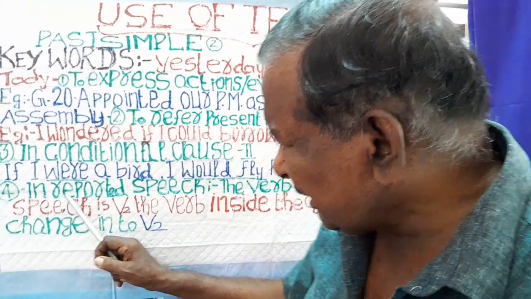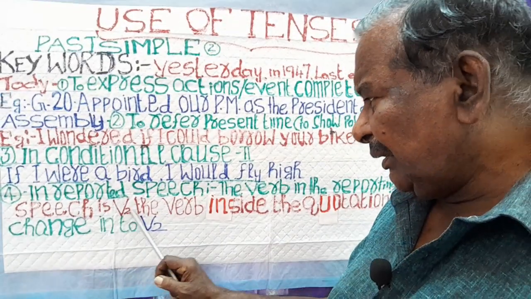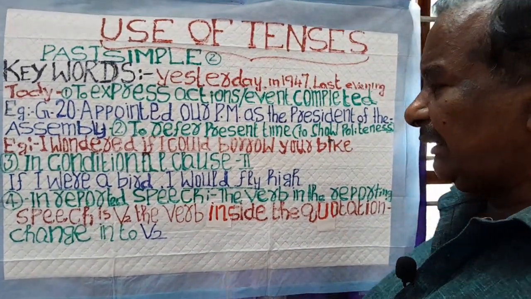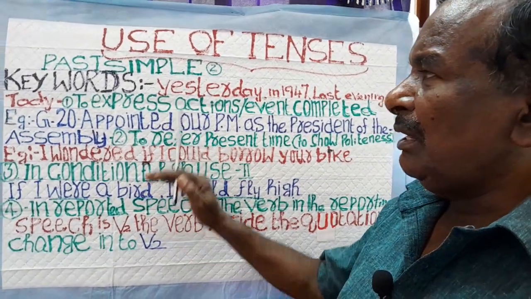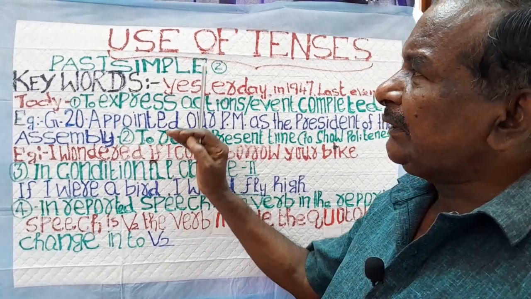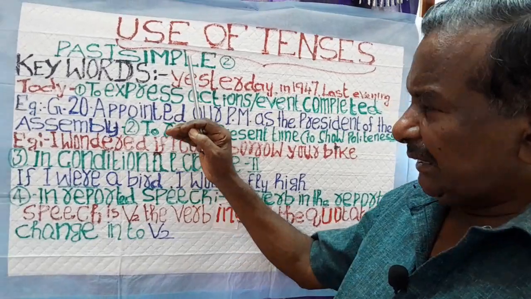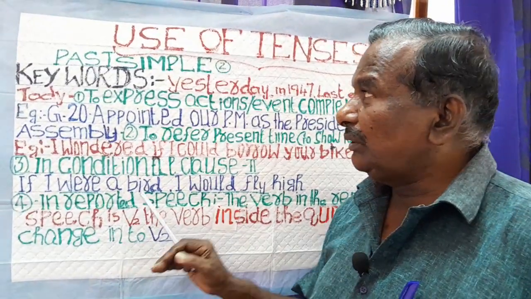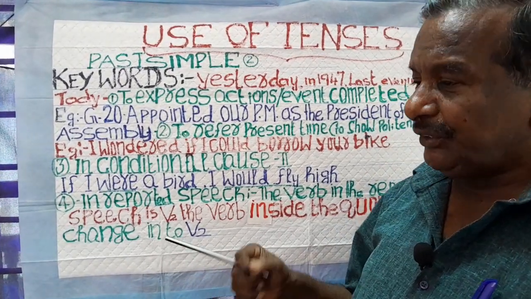In reported speech, the reporting verb is V2 and the verb inside the quotation is also V2. Thus, we can use past simple. Past simple is the completed action. I have given these examples and I have given the rules. Now, this topic has come to an end. Then we have to take the future tense.